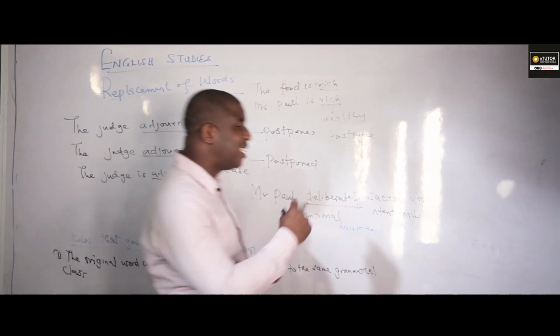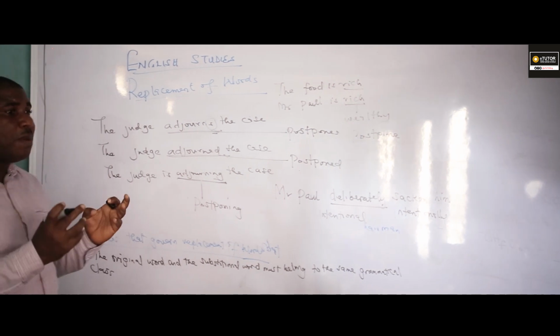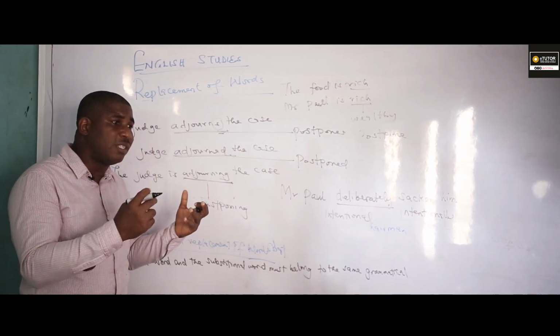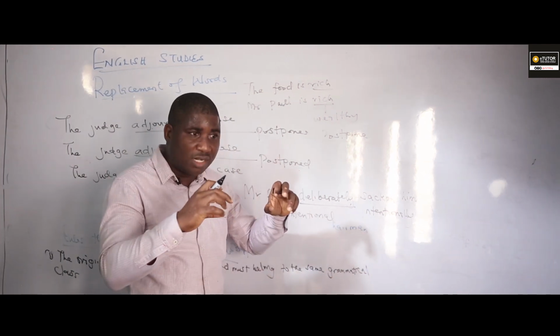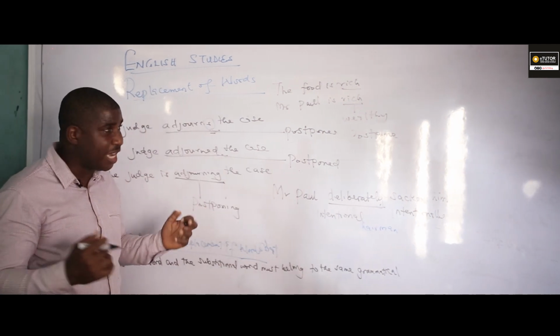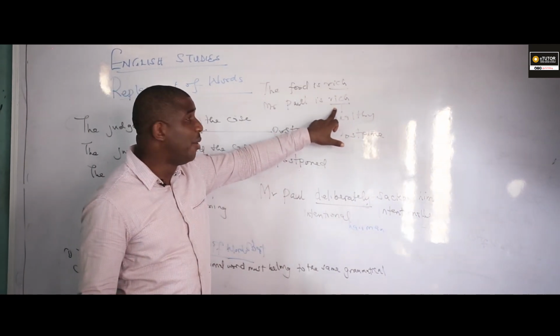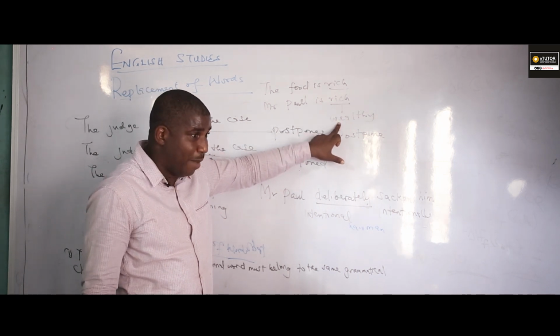In English, please take notes. A word can be used denotatively or connotatively. Am I communicating? What do we mean by denotative use of words? Denotative use of words is the same as the primary meaning of words. The meaning of words according to the dictionary. Am I communicating? Like the first example, Mr. Paul is rich. Rich here in the dictionary means what? Wealthy. Am I communicating?